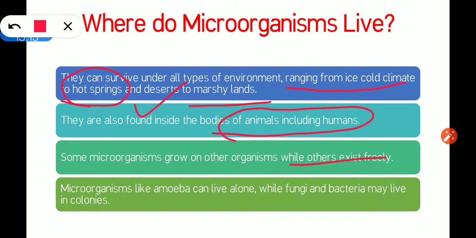Okay, so next is microorganisms like amoeba. I told you it is a protozoa. It can live alone, while fungi and bacteria may live in colonies.